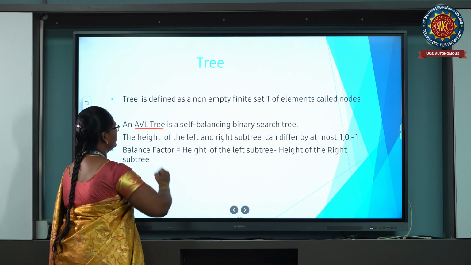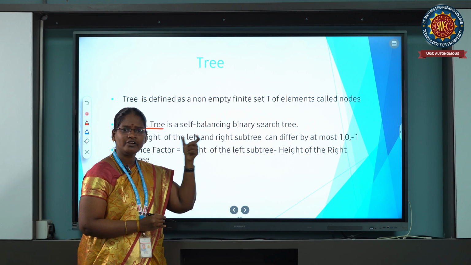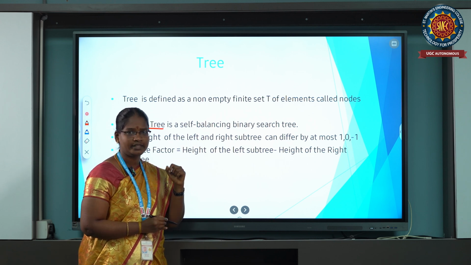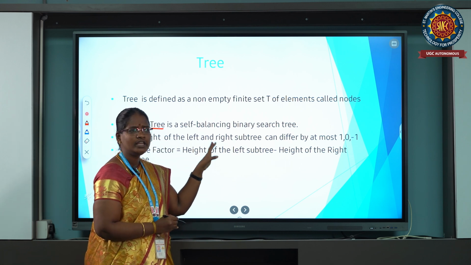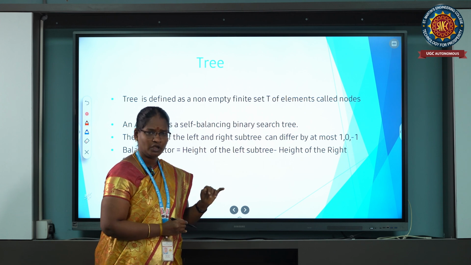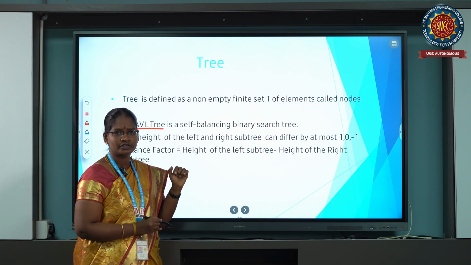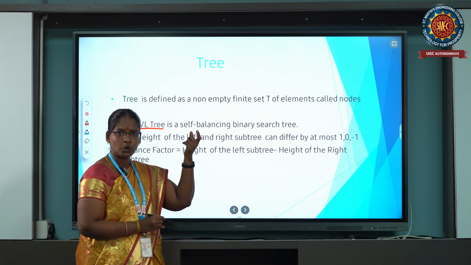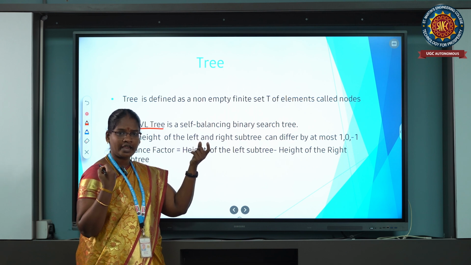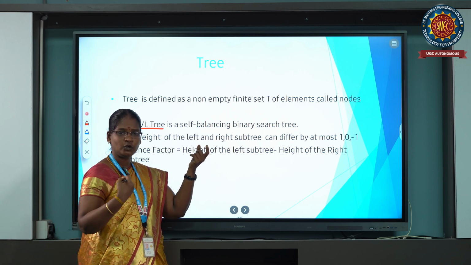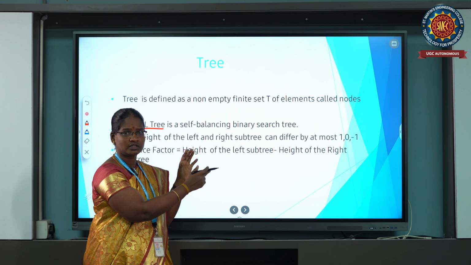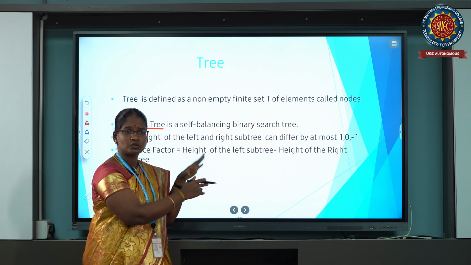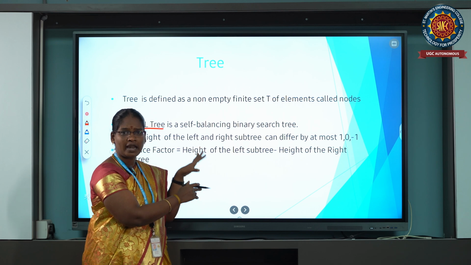What is an AVL tree? The AVL full form is Adelson-Velsky and Landis tree. The AVL tree is a self-balancing binary search tree. You already know very well what a binary search tree is. The root node has some value; the left side nodes are less than the root node, and the right side nodes are greater than the root node. This is the binary search tree. Likewise, the AVL tree is also a self-balancing binary search tree.